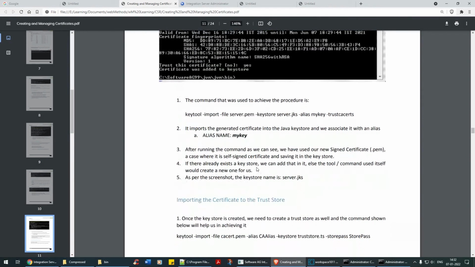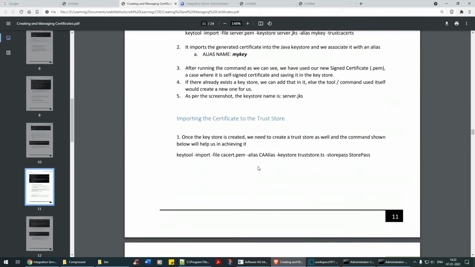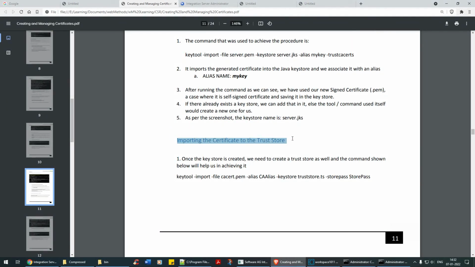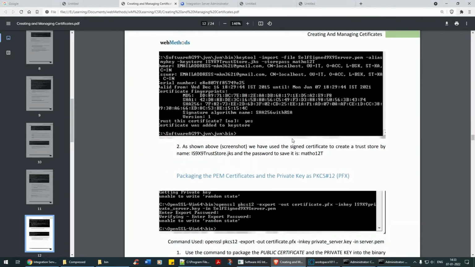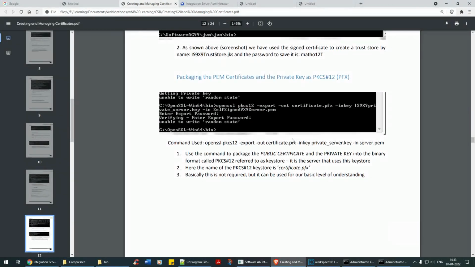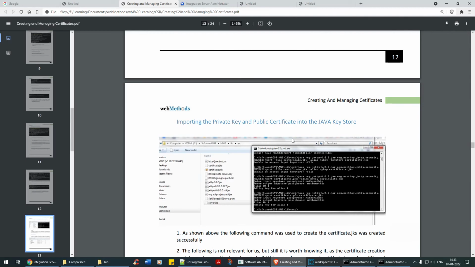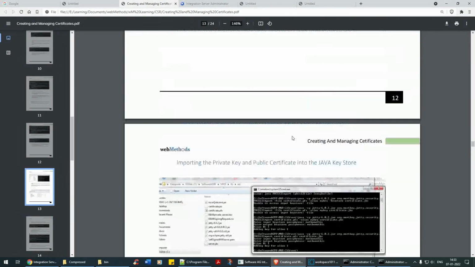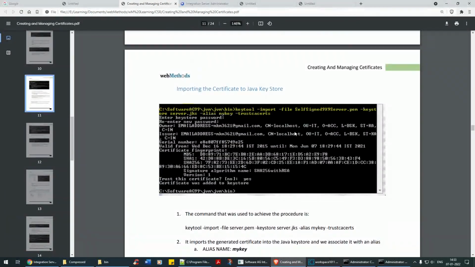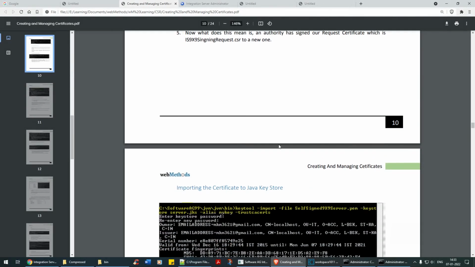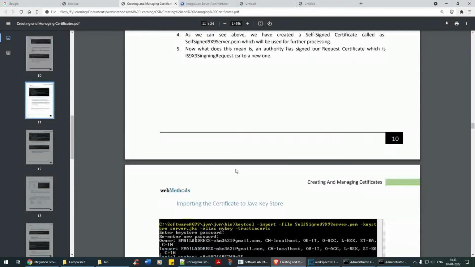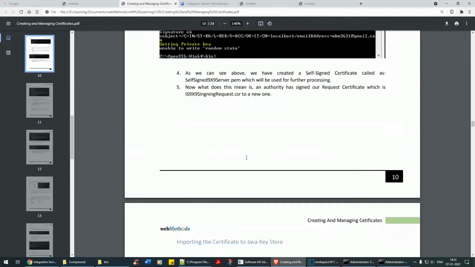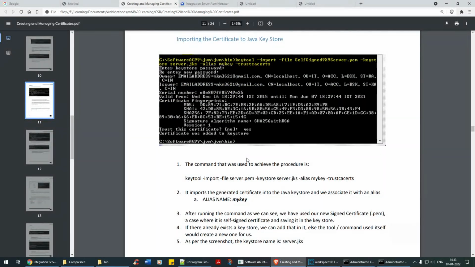Okay, importing certificate to TrustStore. Again, importing the certificate to TrustStore. This is another way of importing the certificate to the TrustStore. Okay, now let's follow this particular step. Now importing the certificate to the Java KeyStore. The command, I think I have not added here. Okay, here is the command, keytool -import the PEM file into this particular TrustStore.